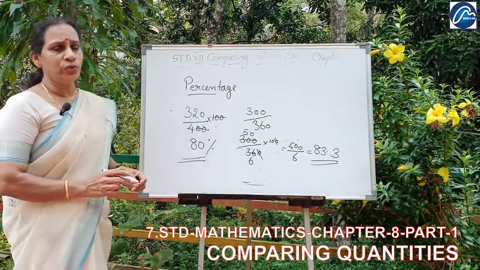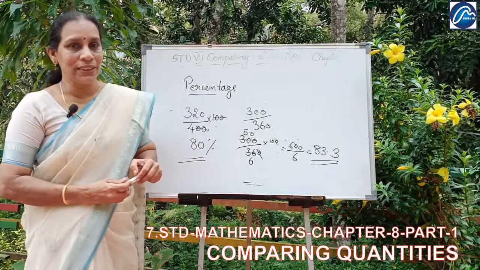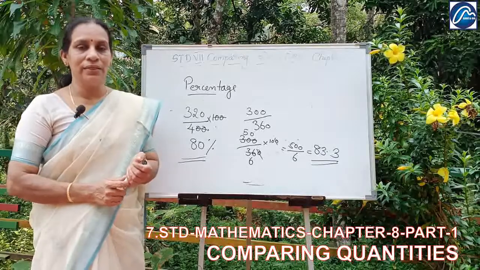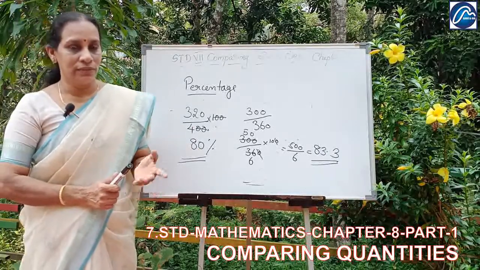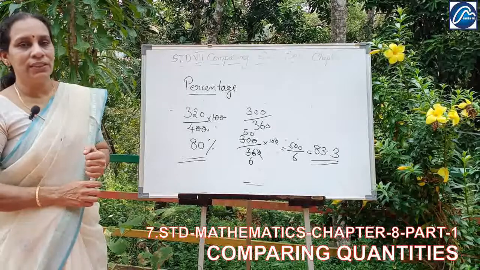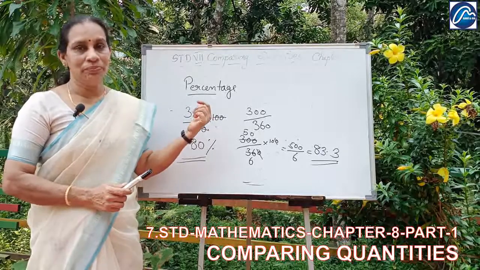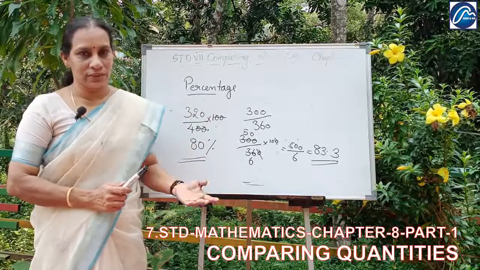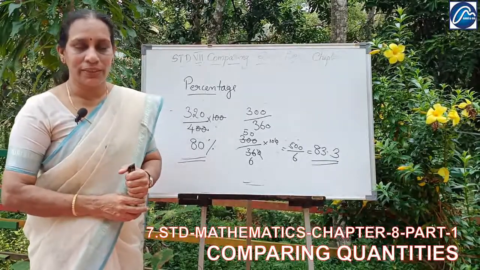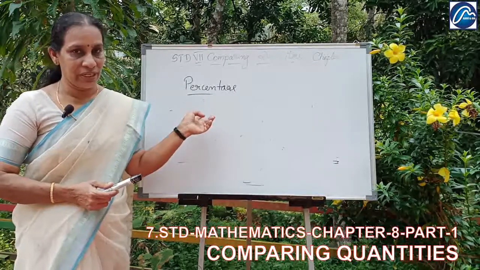Now, how do you know what is meant by percentage? Percent means cent. You may hear of century. In cricket, how many centuries has Sachin scored, like that. Century means 100. Cent is the Latin word, and from that word we got the word percent. When the total is not 100, how to calculate percentage? That is what we have done here.